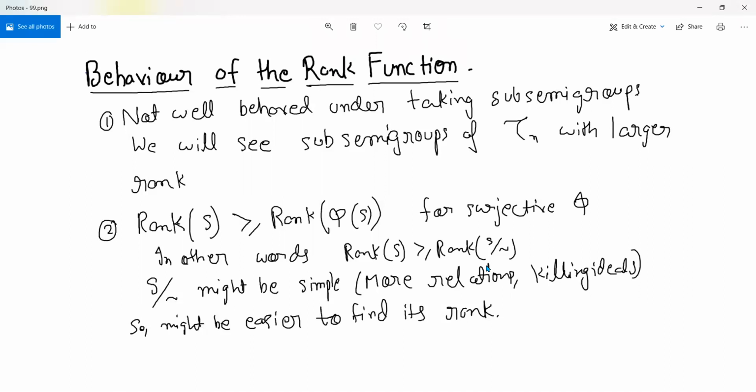Or if by some other way you know that the rank does not go down, and this is exactly what we'll be doing. To find the rank of some kind of semigroup S, we'll be quotienting it, but with some property that will tell us that the rank does not go down. The quotient would be simpler, in fact it will be simple in the precise sense, a semigroup whose rank will be easier to find, and then we can use that to comment on the rank of S.